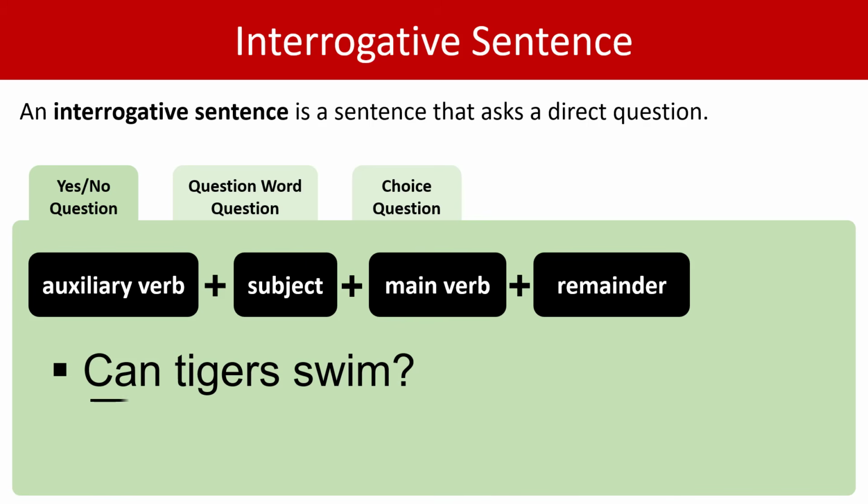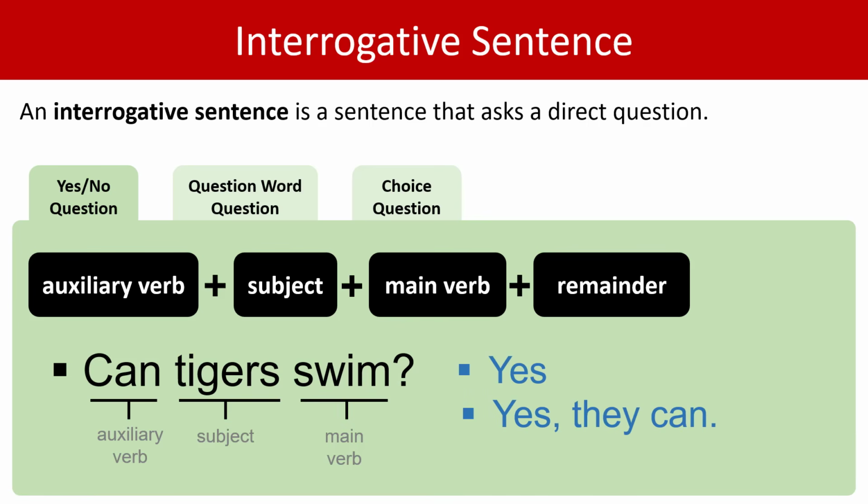Well, can is our auxiliary verb, and we have a whole lesson on auxiliary verbs. Tigers is the subject. The subject is what the sentence is about. And the main verb is swim. In this example, we don't have a remainder. So this is a yes-no question. And a possible answer is yes, or yes they can.